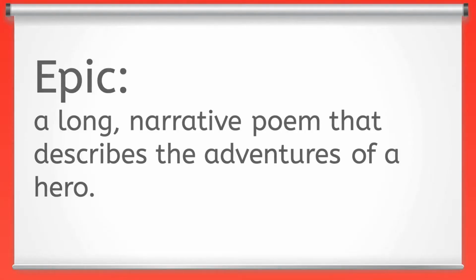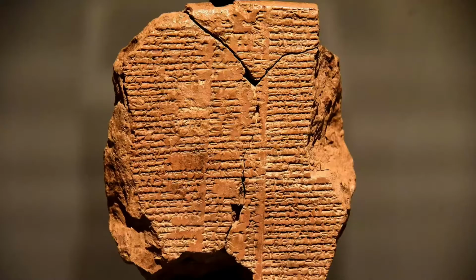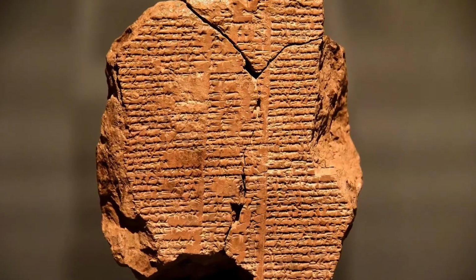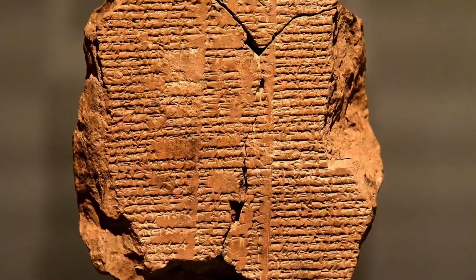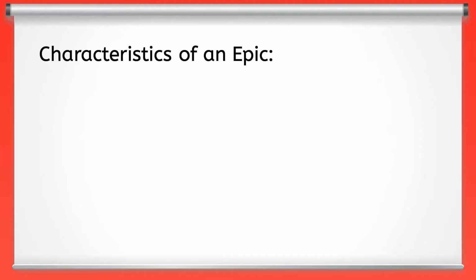An epic is a long narrative poem that describes the adventures and feats of a hero. The genre's origins reach all the way back to ancient civilizations, with one of the earliest surviving examples of literature, the Epic of Gilgamesh, which originated in ancient Mesopotamia and tells the story of a king who is part god, part man. Depending on the cultural origins of the epic, the exact meter of an epic differs, but epics have certain common characteristics that they usually share.